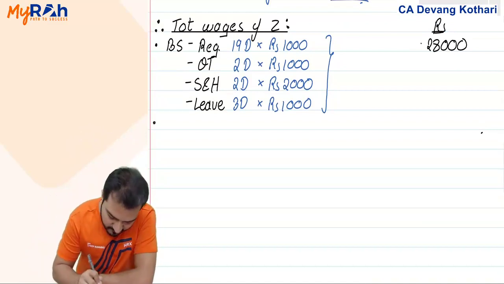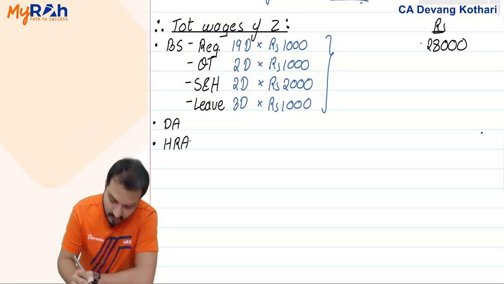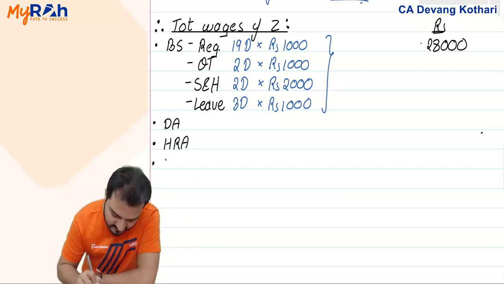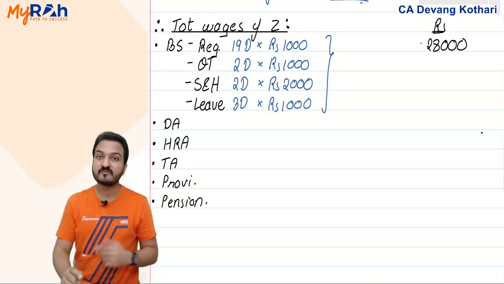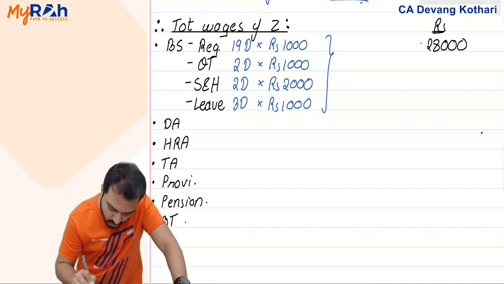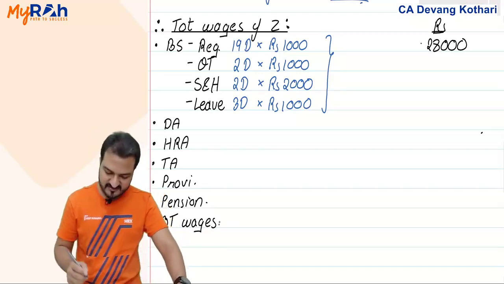After basic salary, I calculate his dearness allowance, I calculate his house rent allowance, HRA, same items that had been given in the question. I calculate his travel allowance, employer's contribution to provident fund, employer's contribution to pension fund. All these items I will keep adding. Plus finally, I will also add overtime wages that he should be paid. Yes, let us add all of that.